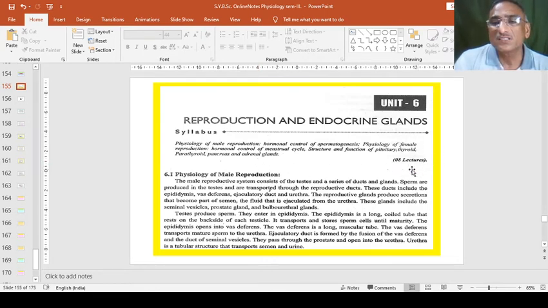We have to complete this syllabus of unit number 6 in 8 lectures. So 6.1, the first topic of chapter number 6, is physiology of male reproduction.